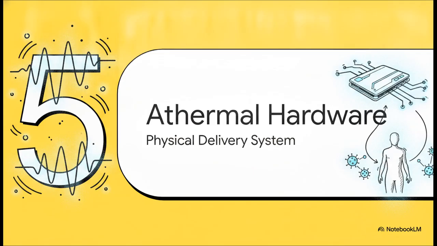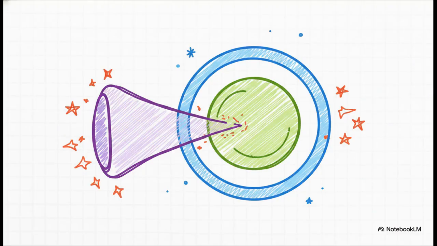The athermal hardware blueprint. Because, let's be real, calculating a frequency on a laptop is one thing, but safely delivering that frequency into a human body is an entirely different engineering challenge. The documents are highly specific about how to safely broadcast these disruptive waves without accidentally microwaving human tissue. They rely on what's called athermal, or non-heating, delivery.